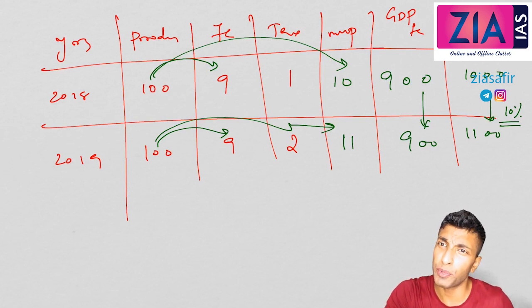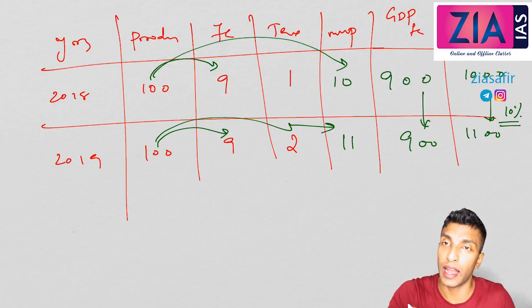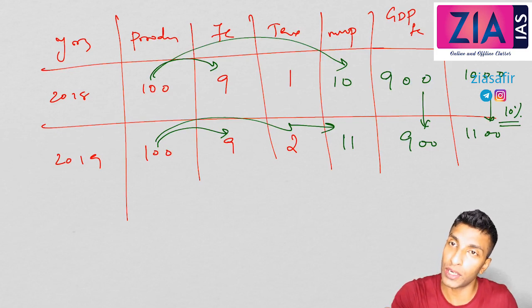Is there any change in production? No change in production. Actually there is no change in production, but GDP changed. How? Just because tax is changed. When you calculate GDP at market price, even if actually there is no increase in GDP, you can still show that there is an increase in GDP by changing the tax. But if you take it at factor cost, GDP at factor cost will change only if there is an actual change in production.